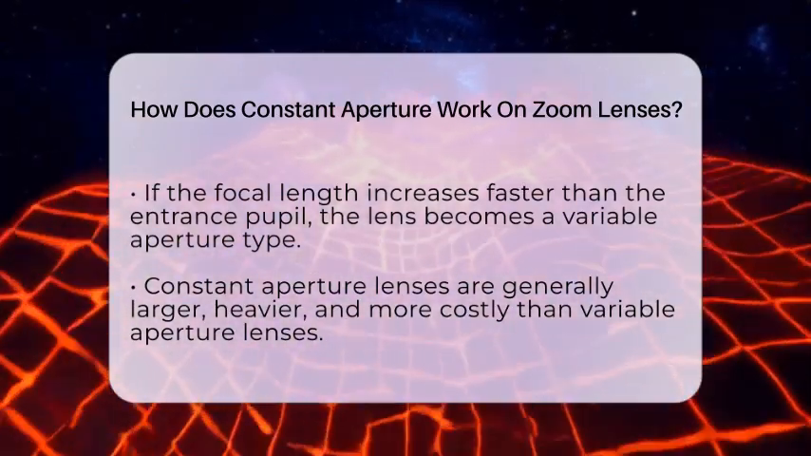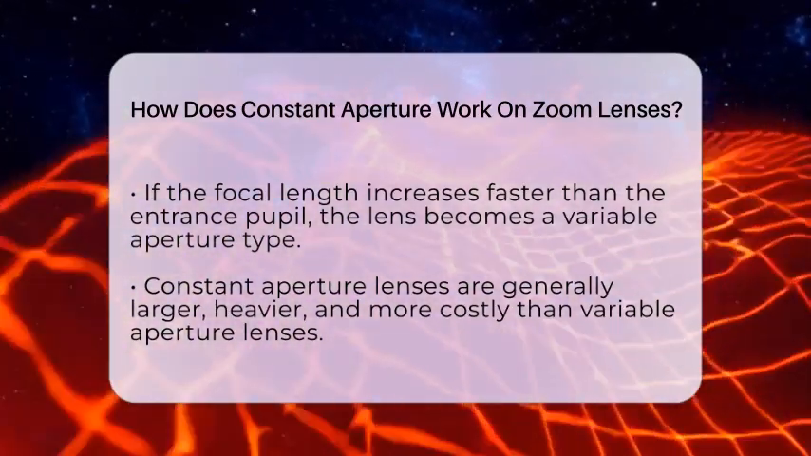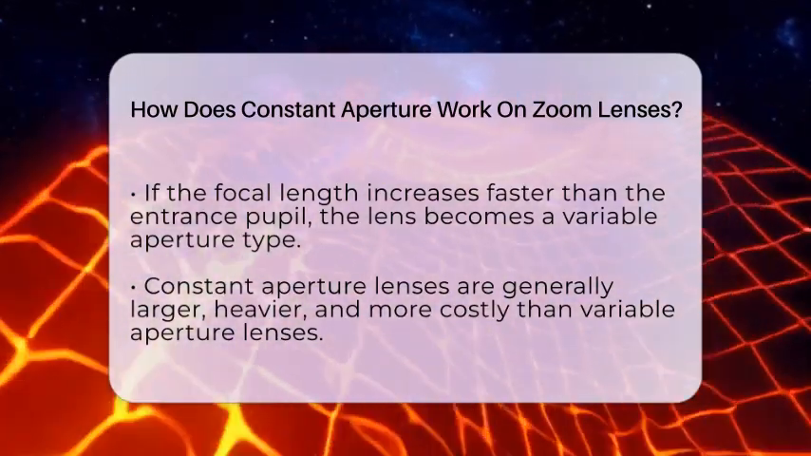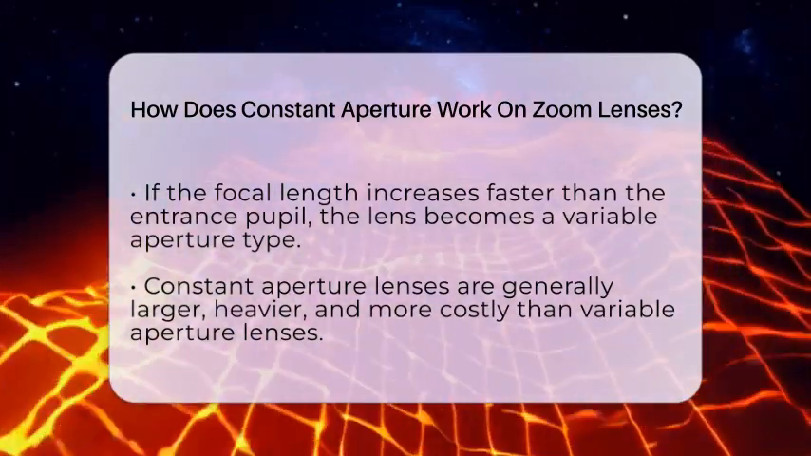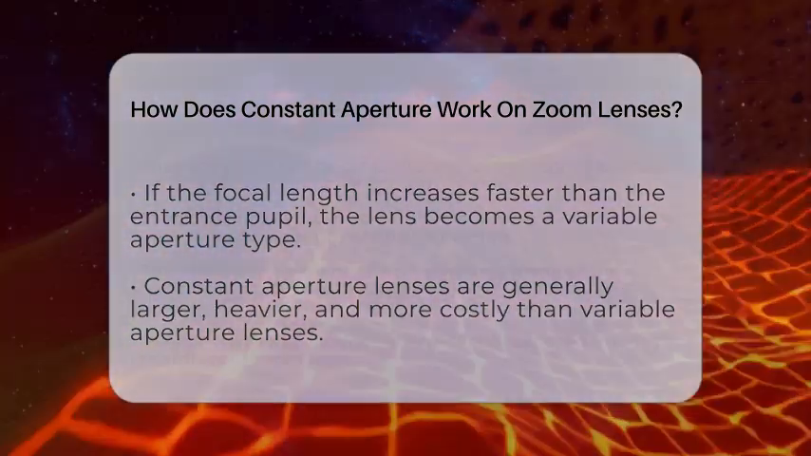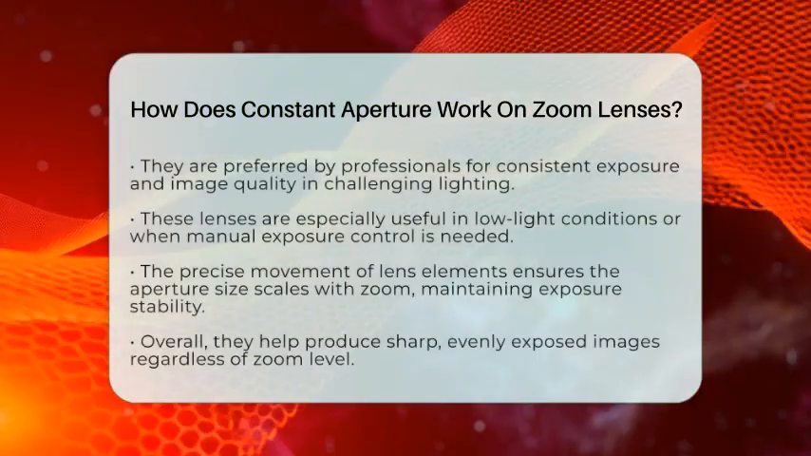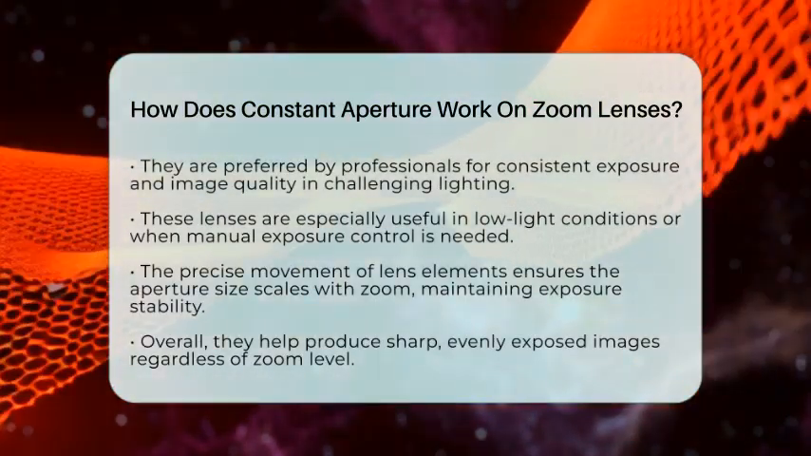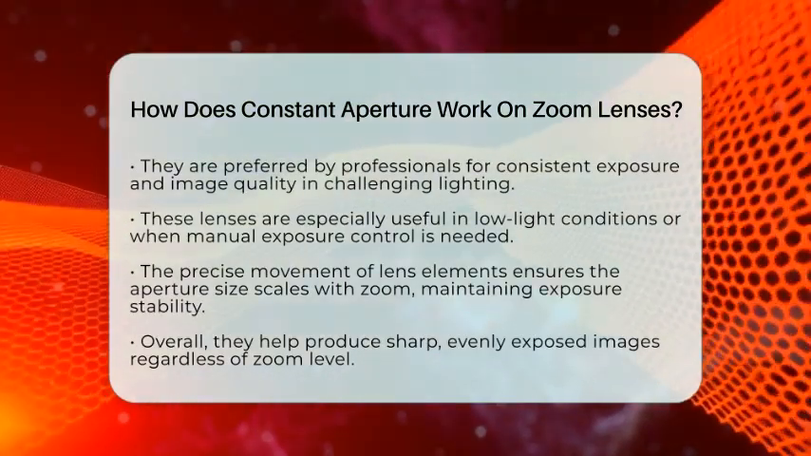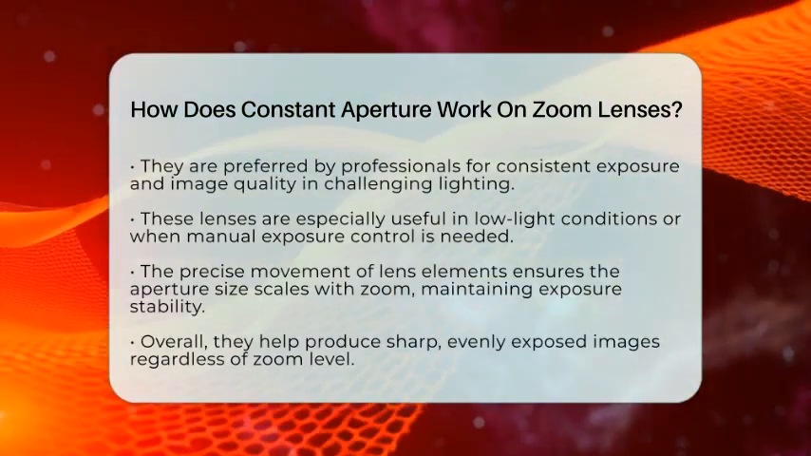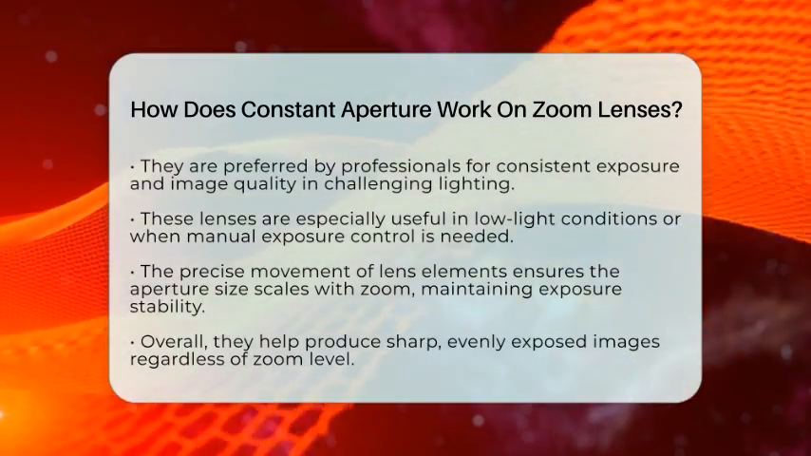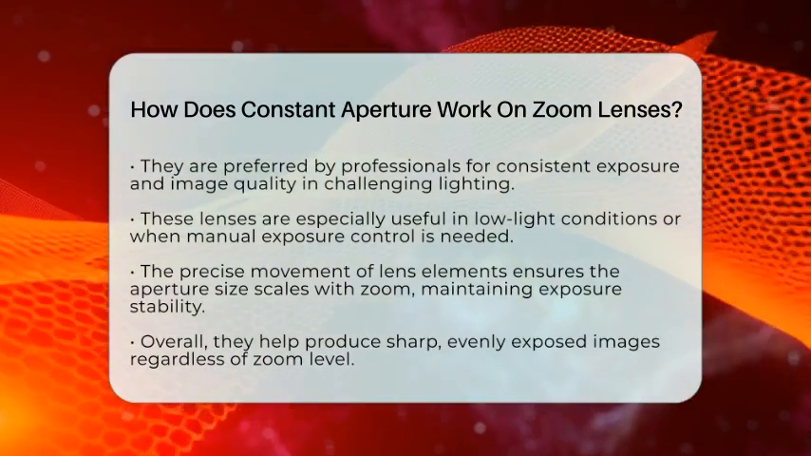Because of this precise design, these lenses tend to be larger, heavier, and more expensive than variable aperture zoom lenses. They are often used by professional photographers and videographers who need reliable exposure and consistent image quality. For example, in low-light situations or when using manual exposure settings, a constant aperture lens ensures your images stay bright and clear.